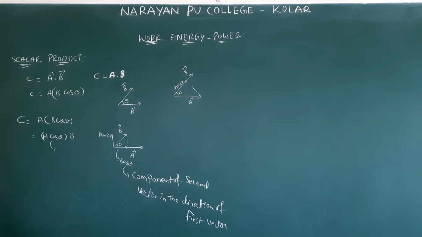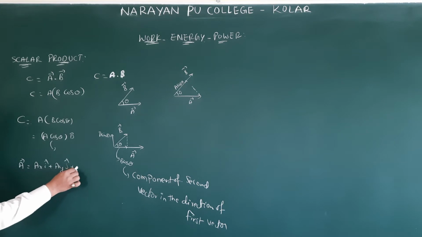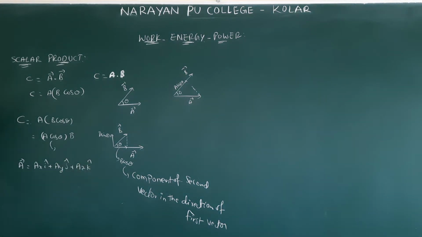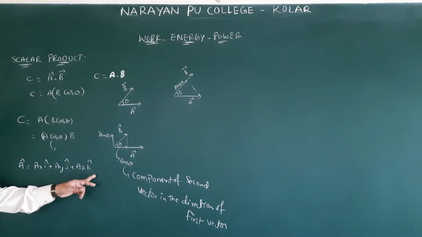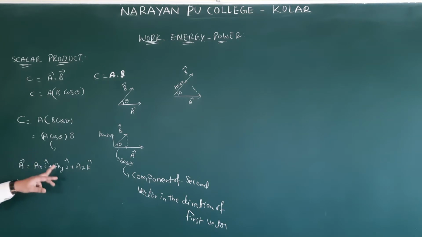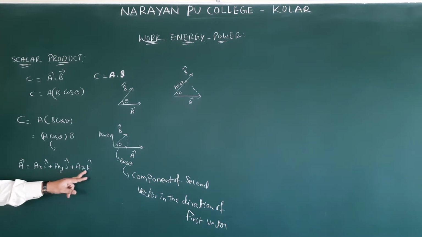This is only the definition. Whenever we go for equation form, a bar we will write like this: a bar is equal to ax i cap plus ay j cap plus az k cap.